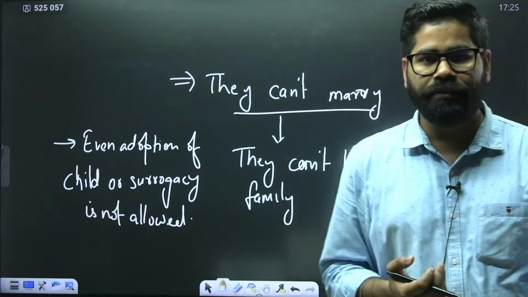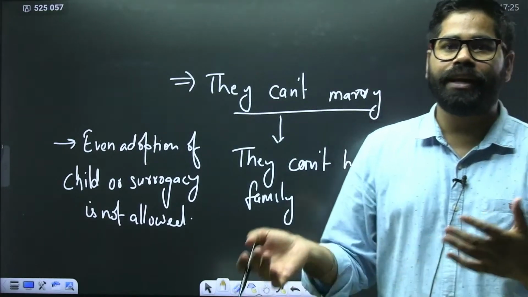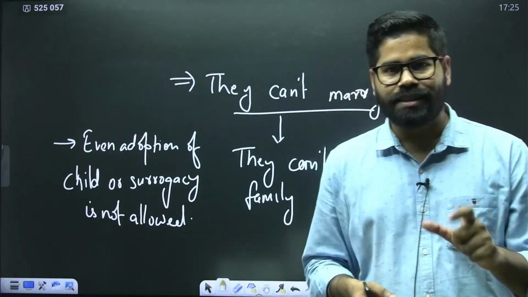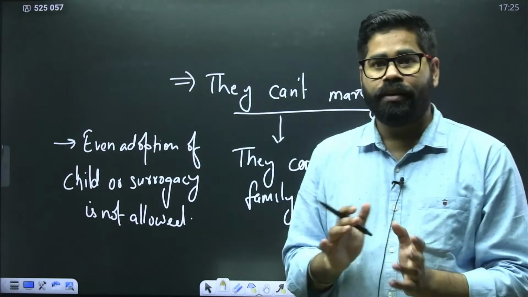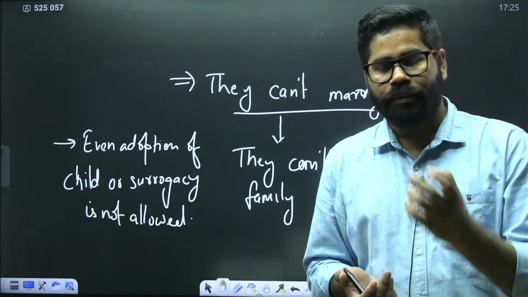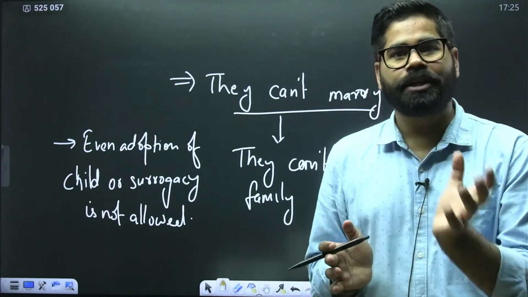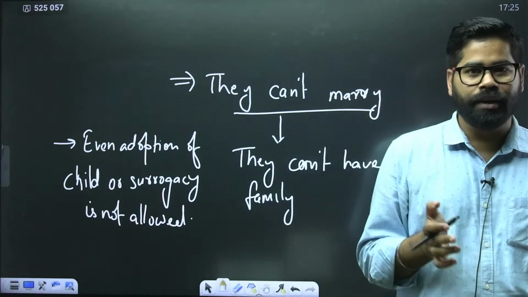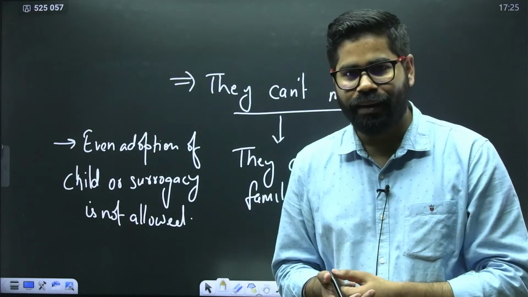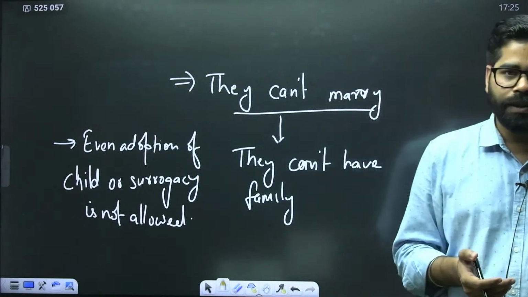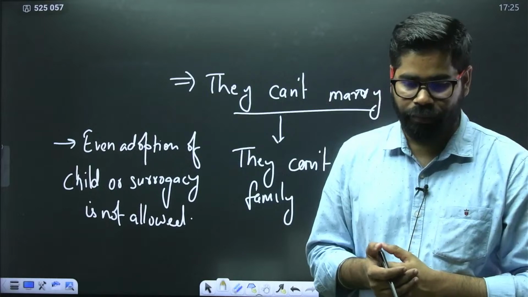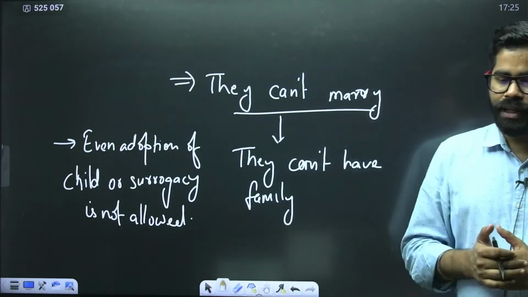They cannot have family, they cannot marry, they cannot even adopt a child, or they cannot even go for surrogacy, because all these things are available for people who can marry in India. And marriage as an institution in India has been recognized as a bond between two people. One of them has to be male, another has to be female. Okay. So that is also one of the challenges which we see with respect to the LGBTQ community or transgender people. Okay. So this is also one of the challenges.